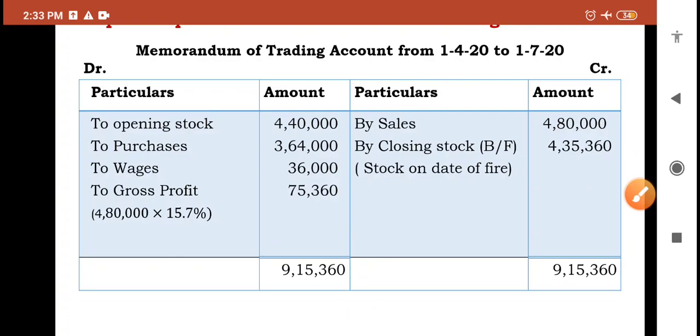We'll move on to the next step, fourth step. Step number 4 is calculation of actual loss of stock. See, in this step, we need to find out actual loss of stock. Of course, in the last step, we have calculated stock on date of fire. But in this step, we are going to find out what sort of stock is being destroyed, or what sort of stock actually lost due to fire accident.